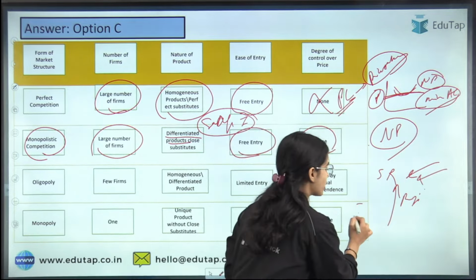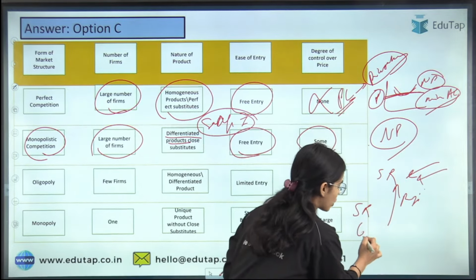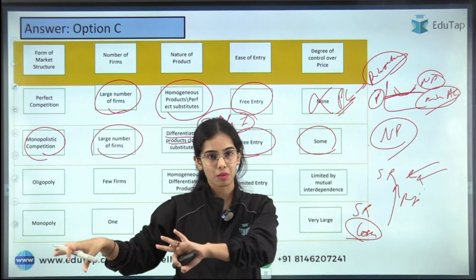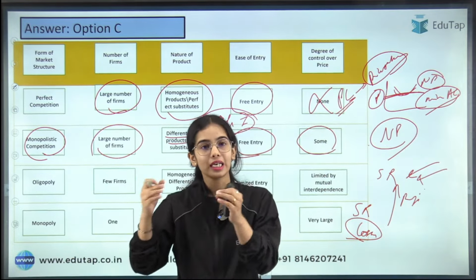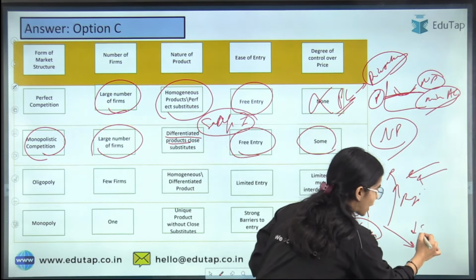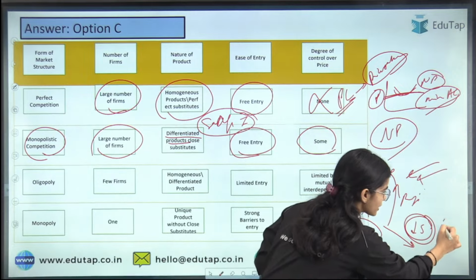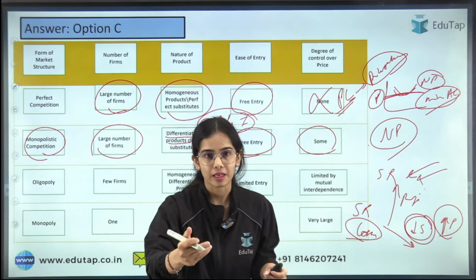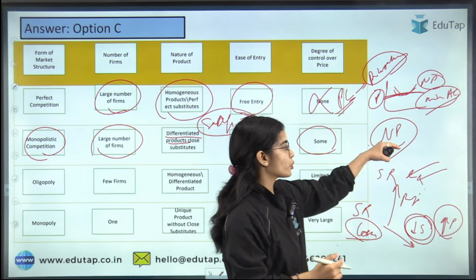Let's say that in the short run, they are having losses. So when they are having losses, many of the firms will start leaving the market. When they start leaving the market, supply will decrease. As the supply decreases, prices increase, and when the prices increase, the profits will start increasing. So from the losses, they will go to the normal profit.